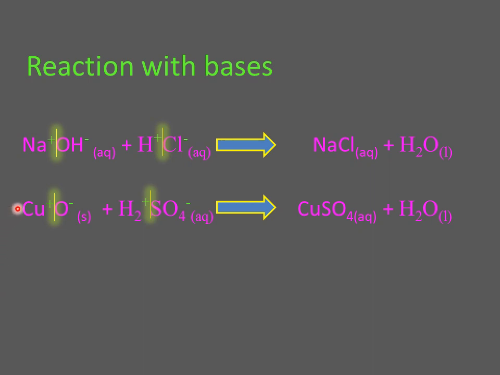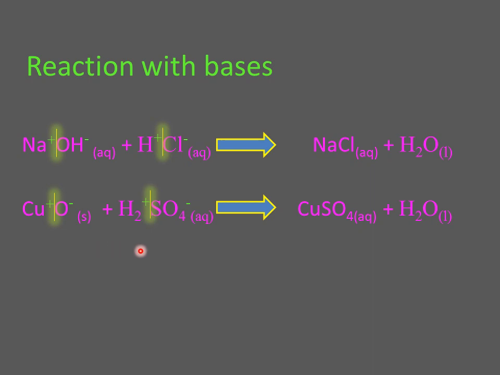Now here sodium hydroxide and cupric oxide are the bases. We know there are two types of bases: one is simple bases and the second is alkali. Do you know the difference between bases and alkalis?